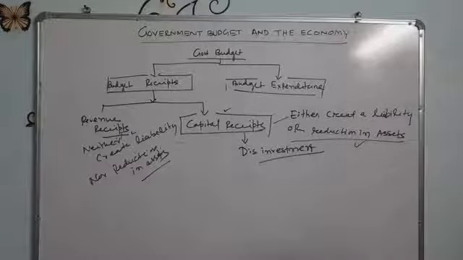So what are capital receipts? Capital receipts either create a liability or lead to a reduction in assets.